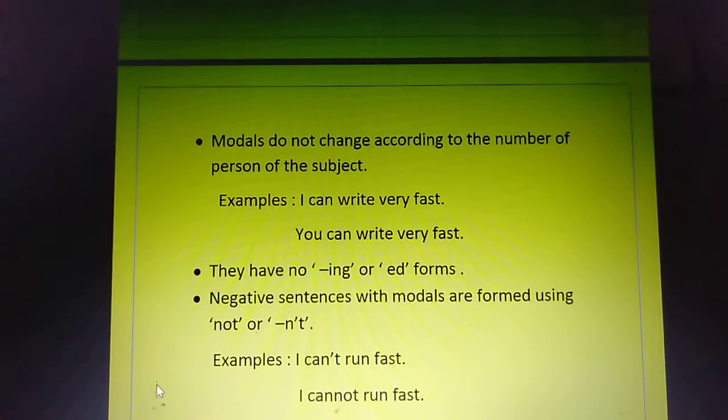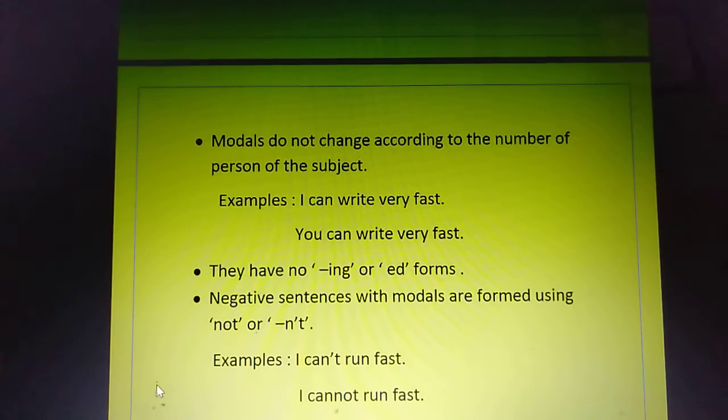Next, they have no ing or ed forms. So with modals we do not use any ing or ed forms because they are verbs. We are just mentioning here, we do not add any ing or ed forms with modals.